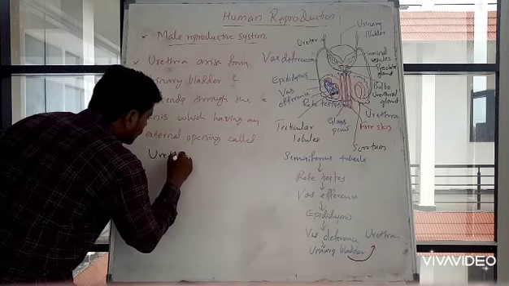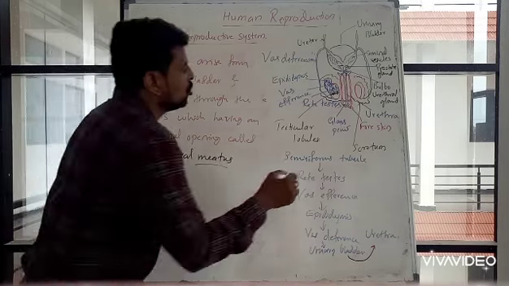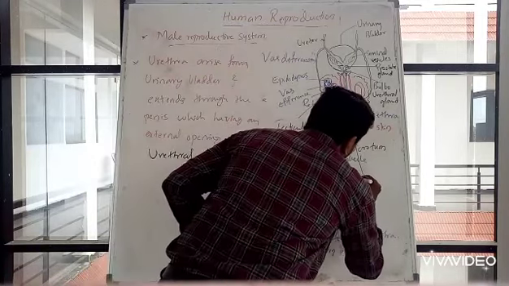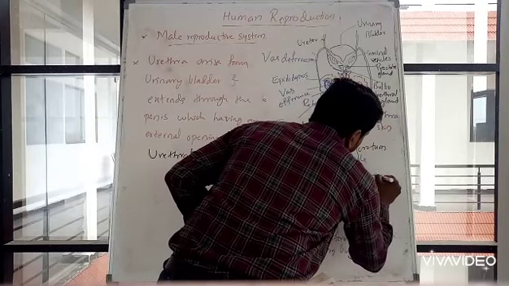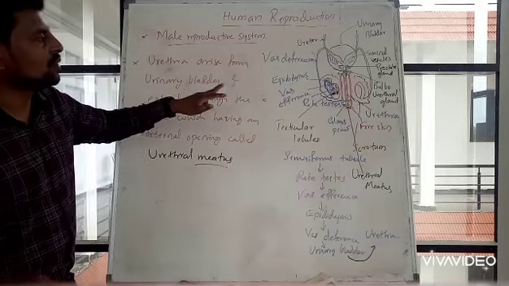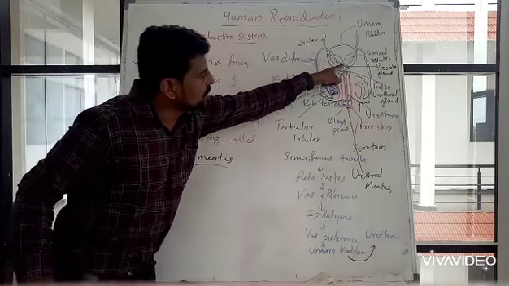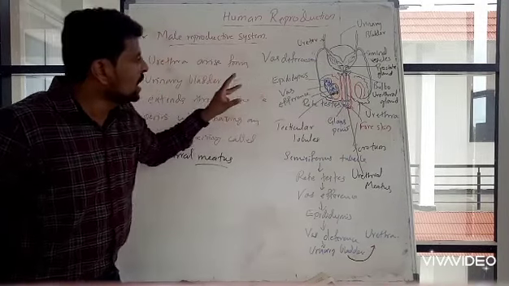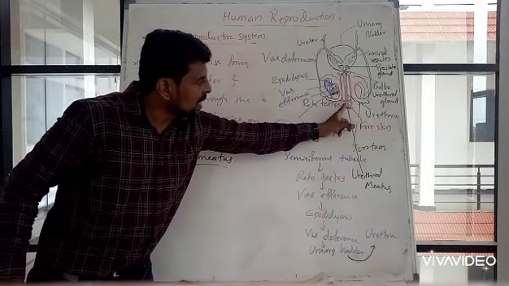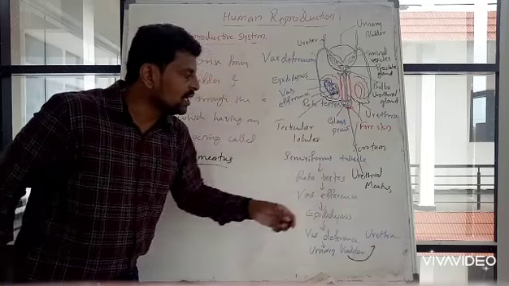Urethral meatus. Okay, this opening will be called the urethral meatus. So you see here, the urethra arises from the urinary bladder. From this urinary bladder, the urethra arises and extends through the penis. It has an external opening which is called the urethral meatus.